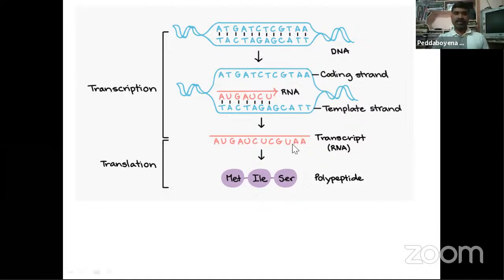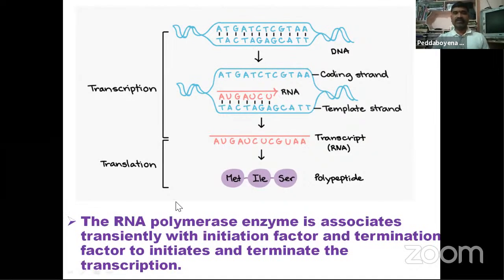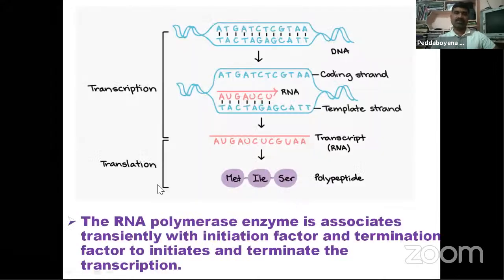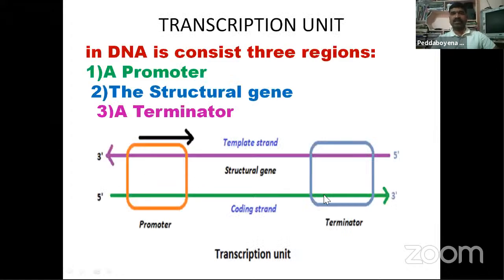Very important is the RNA polymerase enzyme, which associates transiently with the initiation factor and the termination factor. In transcription, the main key role is played by three points. In the diagram, coding strand 3' to 5' and 5' to 3': promoter, structural genes and terminator genes.